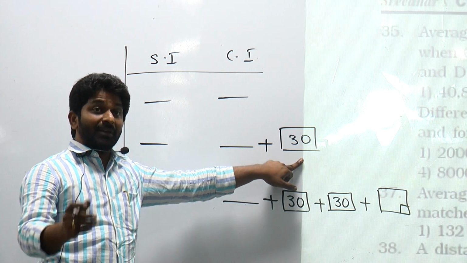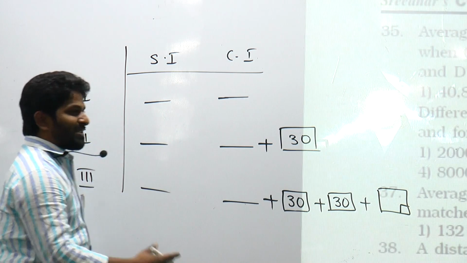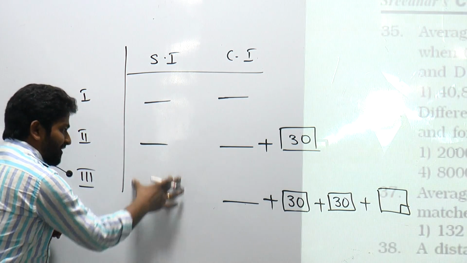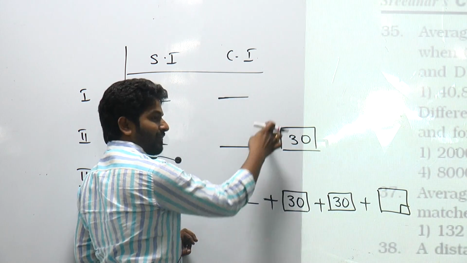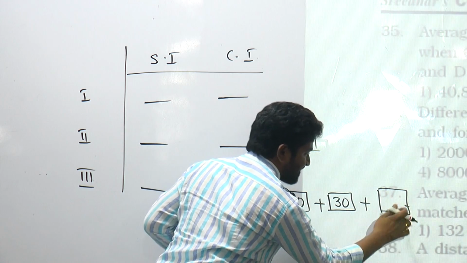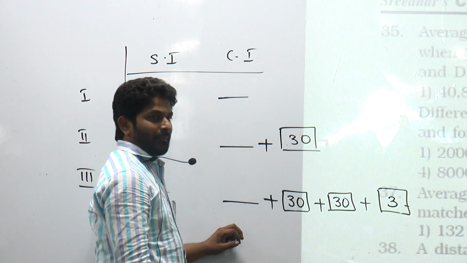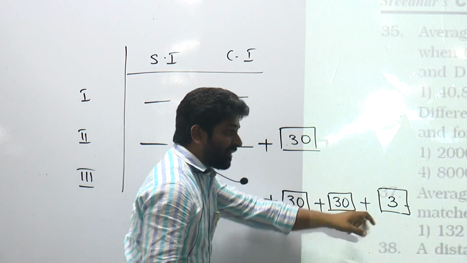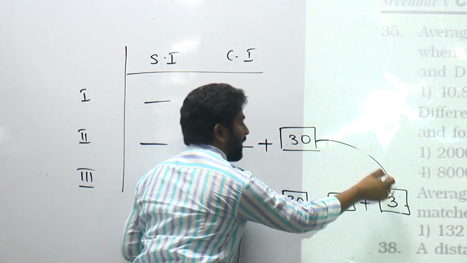Now look at your second number. What is the difference between simple interest and compound interest for 3 years? This extra value, correct? 30, 30, 30. 90 already we have, and this is 3. And how are we getting 3 here? Interest on this number. So what percent will it form?